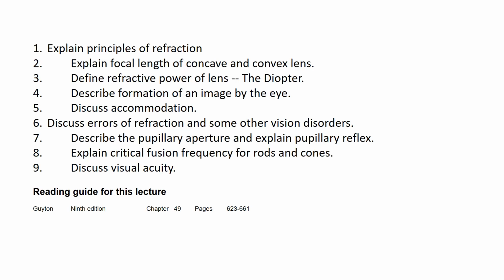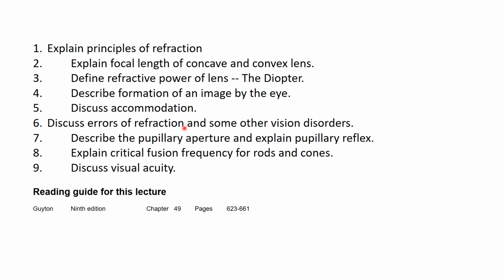In these lectures we have to know the meaning of refraction and how this occurs in concave and convex lenses, defining the refractive power of the lens, formation of an image by the eye, the mechanism of accommodation, and errors of refraction and some other vision disorders like cataract and corneal opacities, studying the pupillary light reflex, the meaning of critical fusion frequency for rods and cones, and discussing visual acuity.